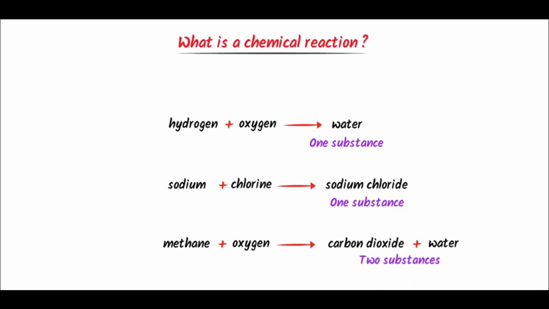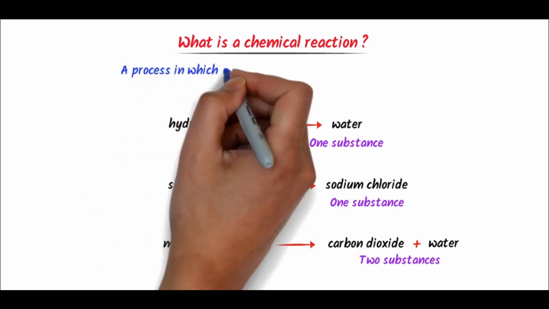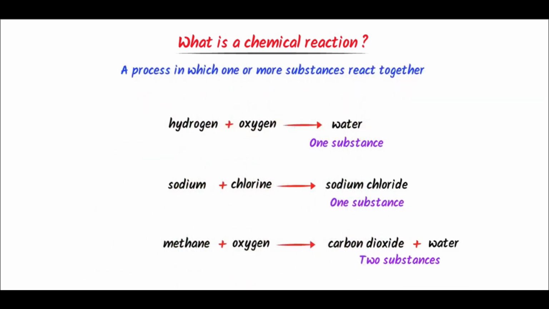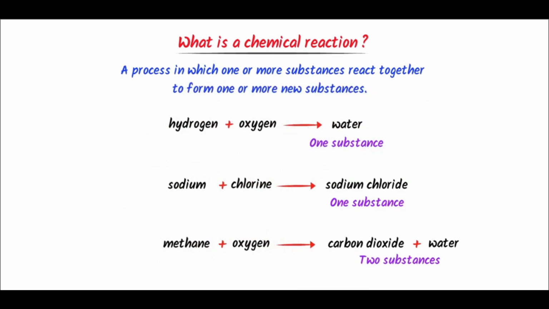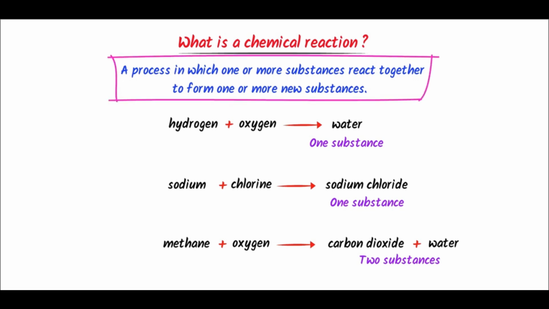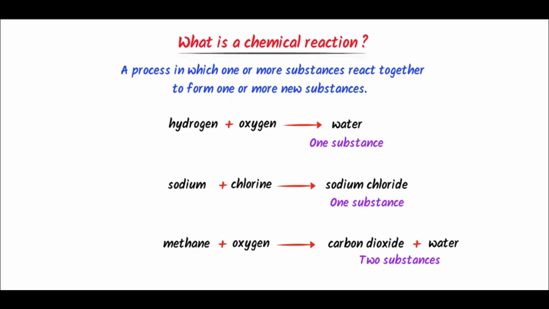So we define chemical reaction as a process in which one or more substances react together to form one or more new substances. Let me repeat it. A process in which one or more substances react together to form one or more new substances is called chemical reaction. So these all are the examples of chemical reactions.